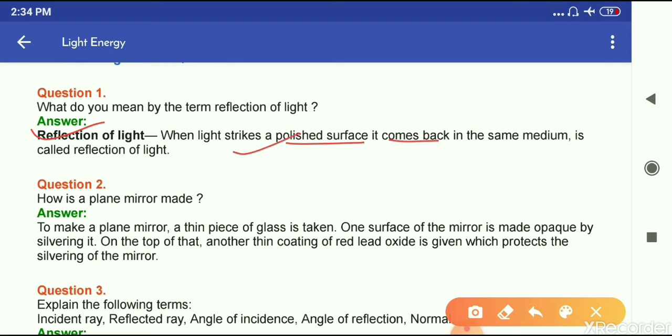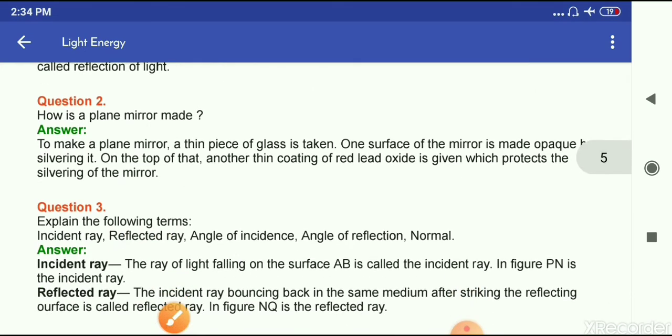Question number 2. How is a plane mirror made? To make a plane mirror, a thin piece of glass is taken. One surface of the mirror is made opaque by silvering it. On the top of that, another thin coating of red lead oxide is given, which protects the silvering of the mirror. Okay.